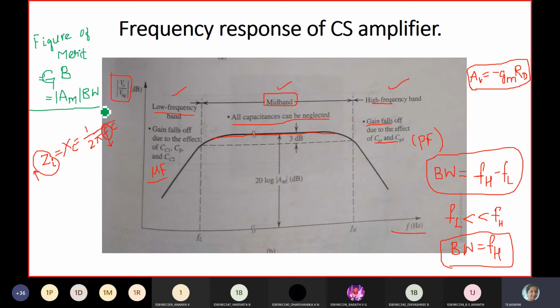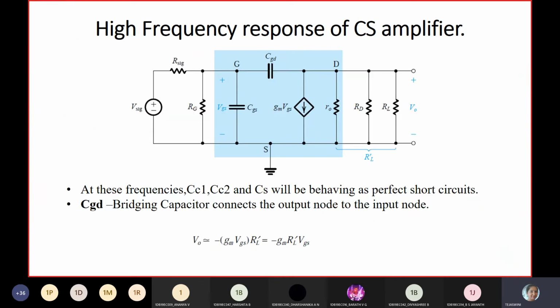I hope all of you are clear with this. Next class we'll discuss the high frequency response of the common source amplifier.